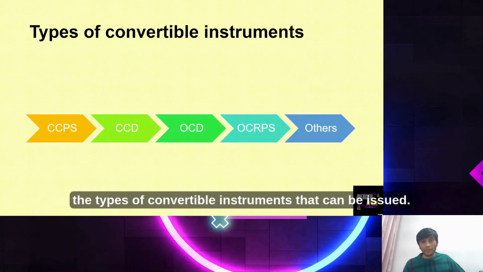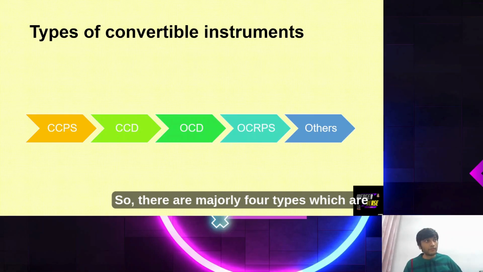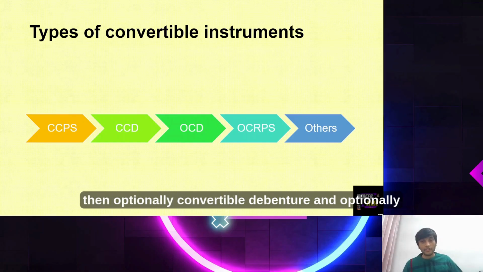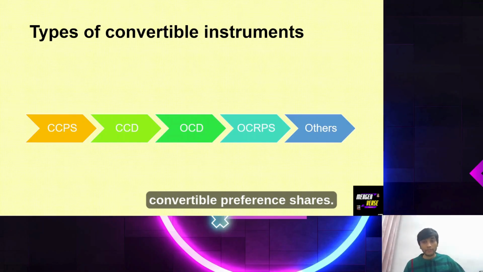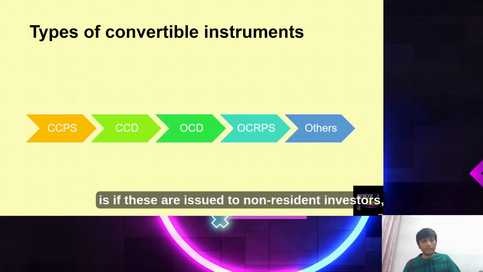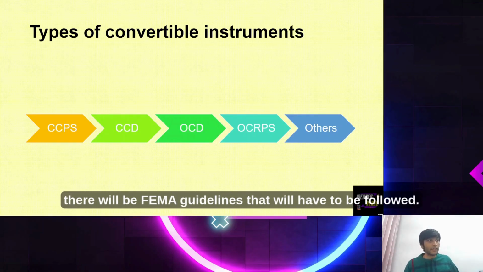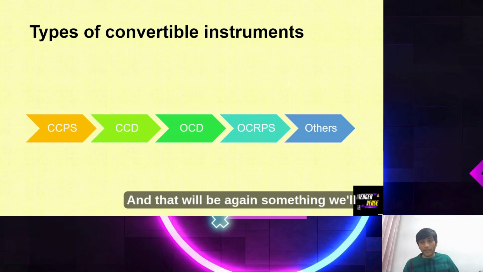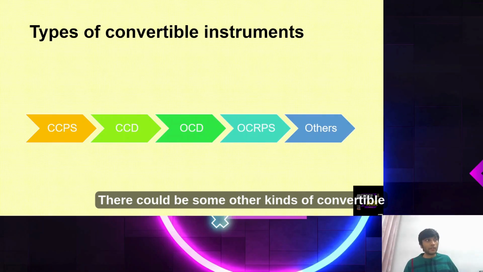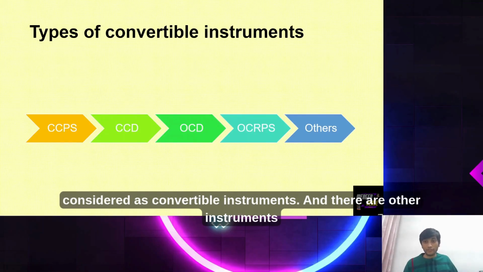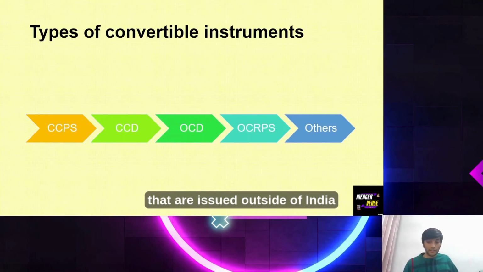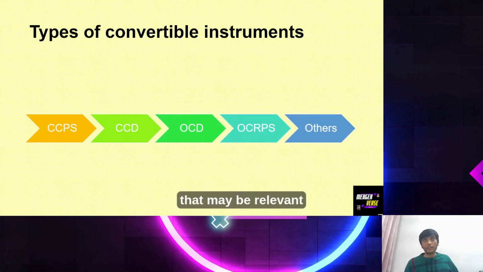Now, the types of convertible instruments that can be issued. There are majorly 4 types, which are compulsorily convertible preference shares, compulsorily convertible debentures, optionally convertible debentures, and optionally convertible preference shares. What is important to note for all 4 is, if these are issued to non-resident investors, there will be FEMA guidelines that will have to be followed, and that will be something we will cover in a separate video. There could be some other kinds of convertible instruments, of which partially ESOPs and MSOPs can also be considered as convertible instruments, and there are other instruments that are issued outside of India